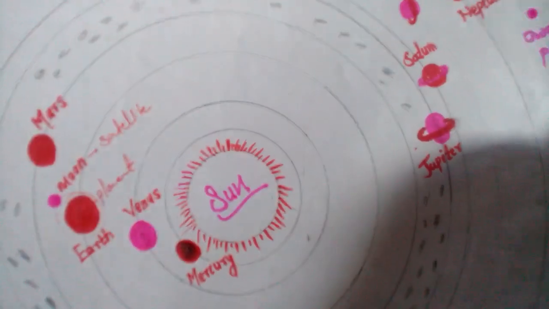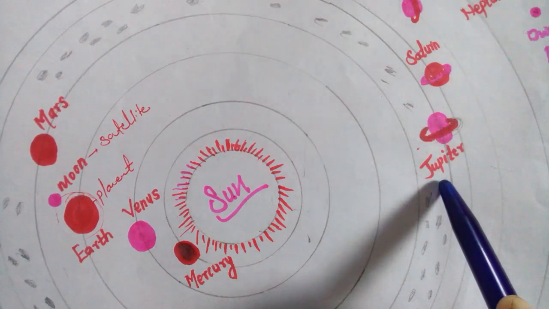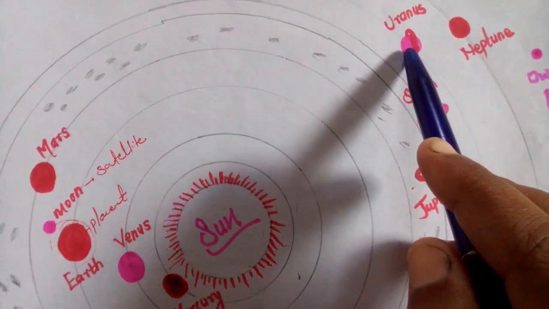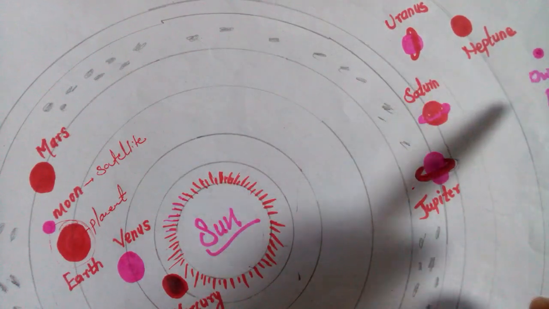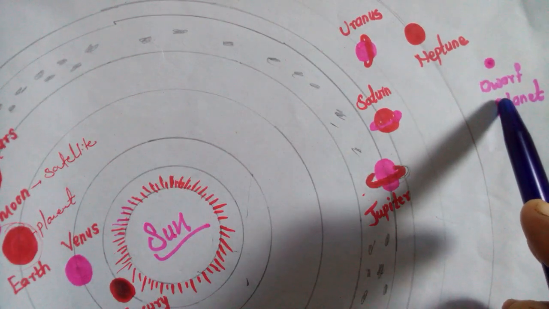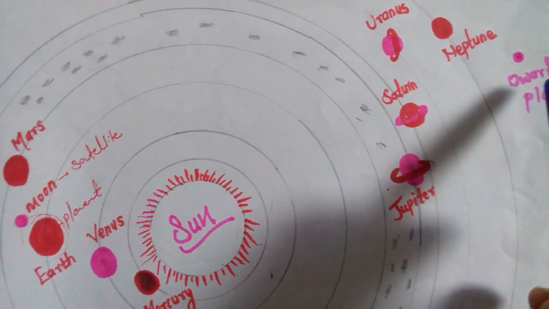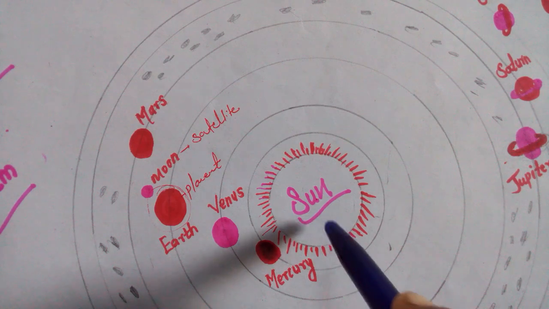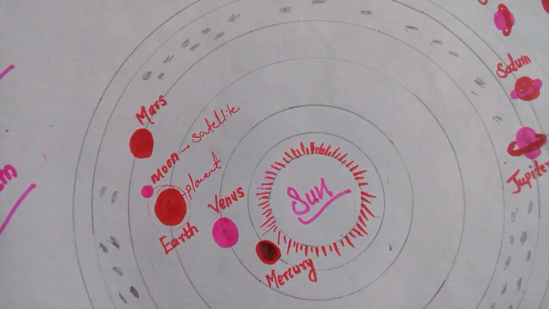Okay. Now see here, Jupiter, then Saturn, and here Uranus, Neptune, and here a dwarf planet is there. This is the dwarf planet. Okay, so in the solar system, in the center the sun is there and the other planets and satellites revolve around the sun.